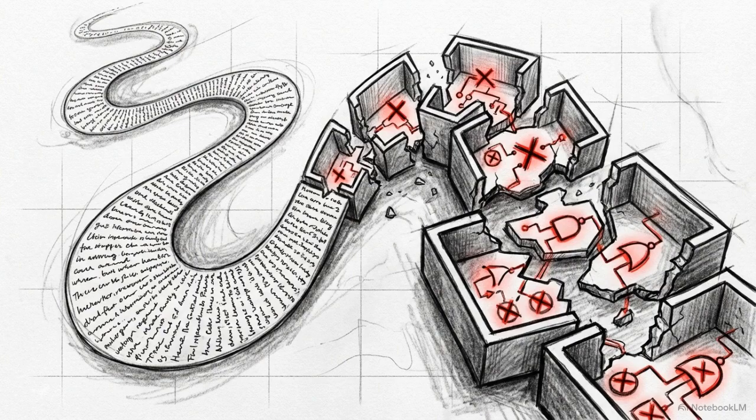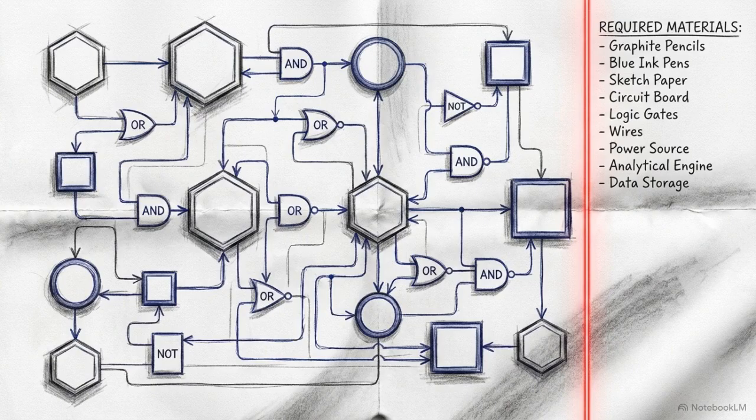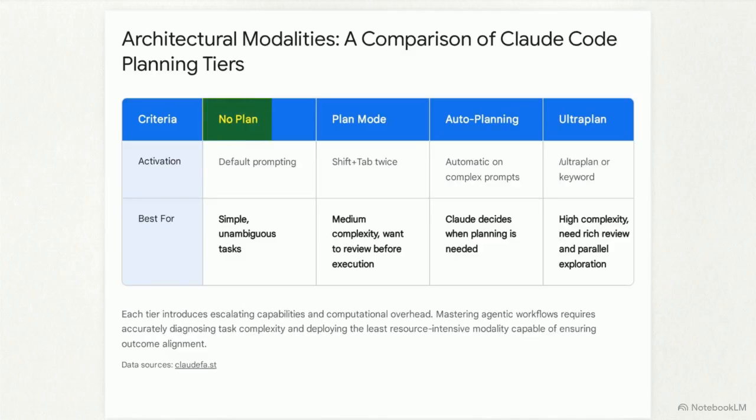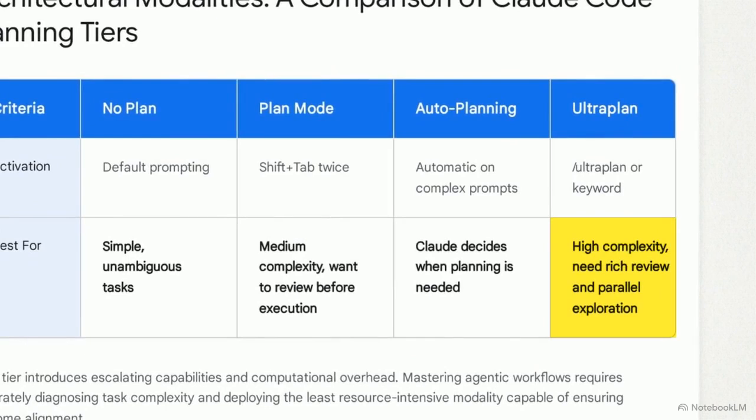moderate to high complexity objectives creates directional drift. These tasks require activating a dedicated plan mode to force the AI to read dependencies and output a sequential strategy for human verification before a single line of code is altered. This chart compares the escalating architectural modalities available in Claude Code. Moving from left to right, as the objective requires richer review and parallel exploration, developers must match the prompt execution to the correct tier, capping at the highest level of orchestration.